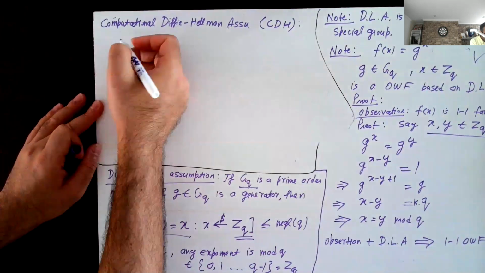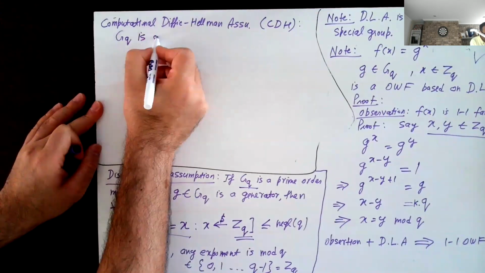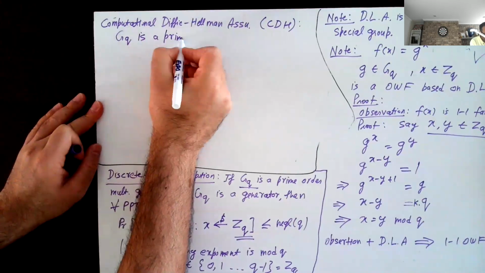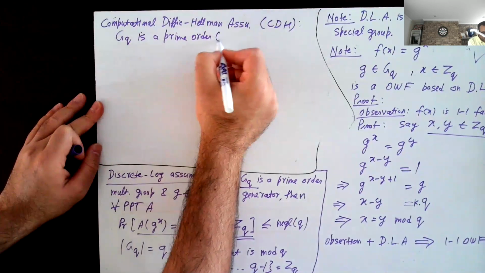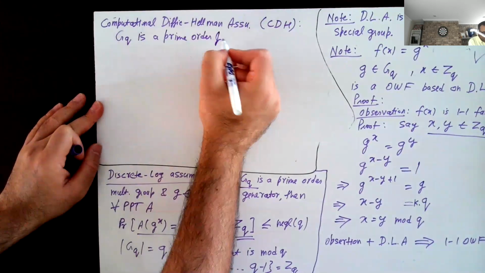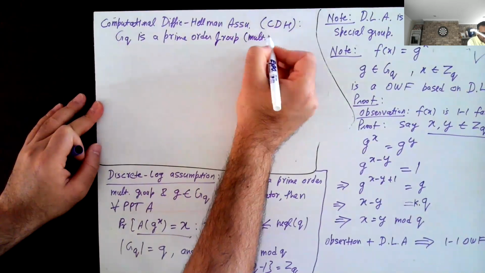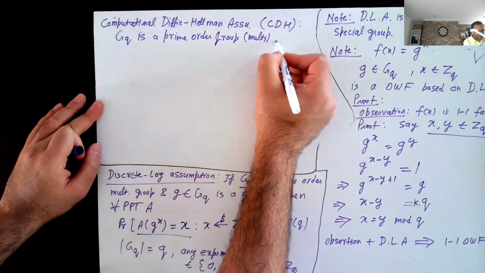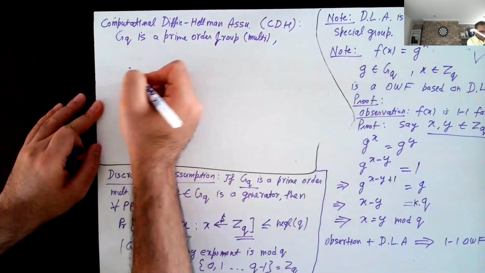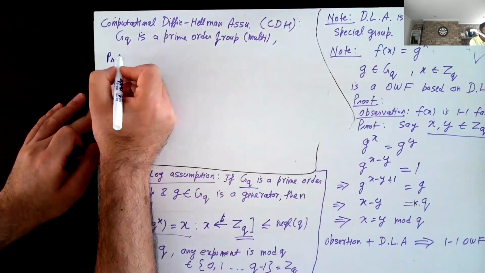So here again, GQ is a prime order group, and it should be a multiplicative prime order group, in fact. Then the following is hard.